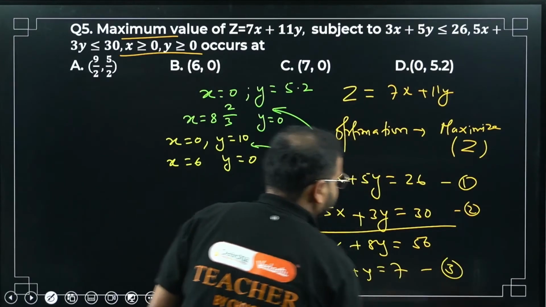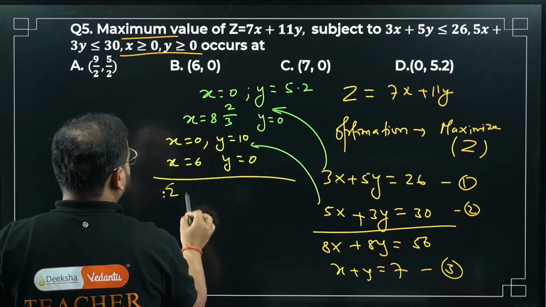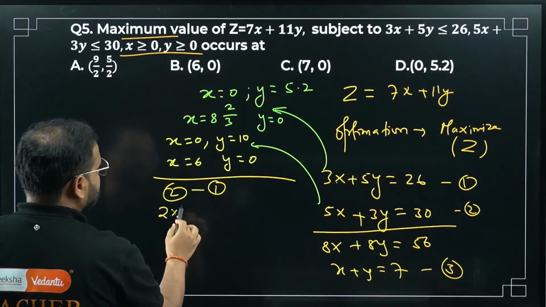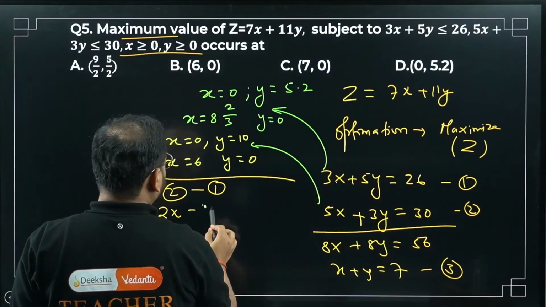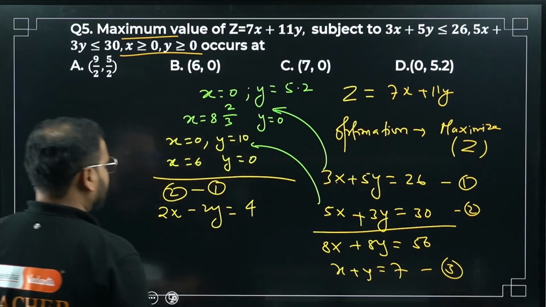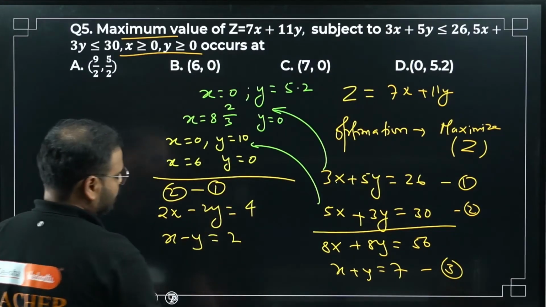Equation number 3. Now subtract them: equation 2 minus equation 1. 5x minus 3x is 2x; 3y minus 5y is minus 2y; 30 minus 26 is 4. Now divide everything by 2 and you get x minus y equals 2.